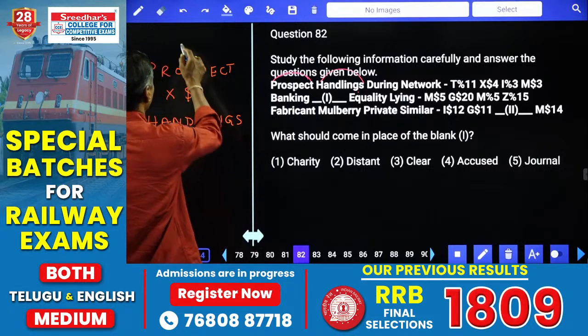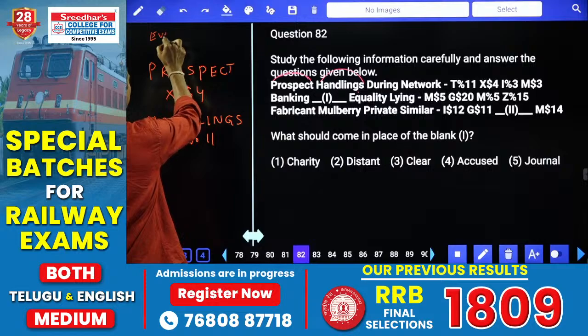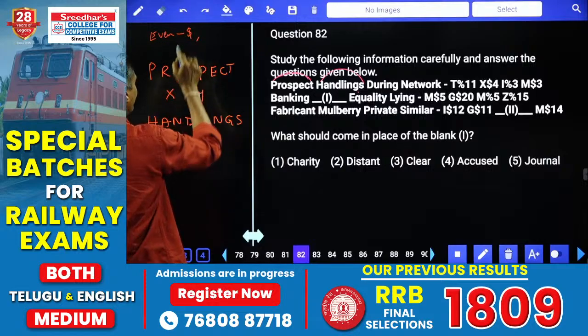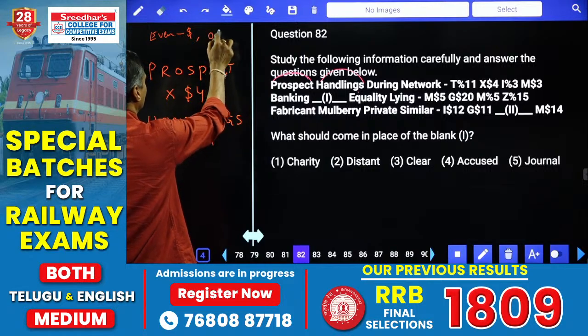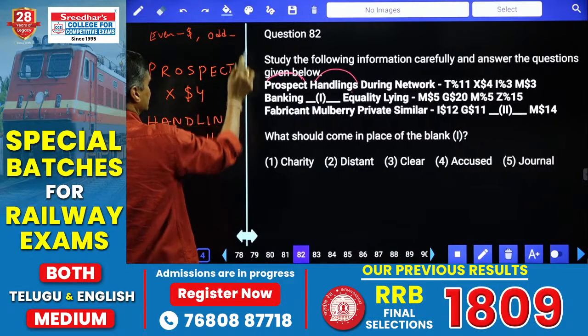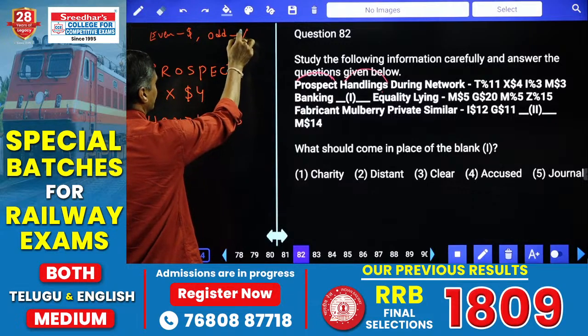8 letters. That means 8 means even. Now even we have represented with what? Dollar. And at the same time, handlings is 9 letters. That is odd. Odd is a percentage. Clear? Odd is a percentage.